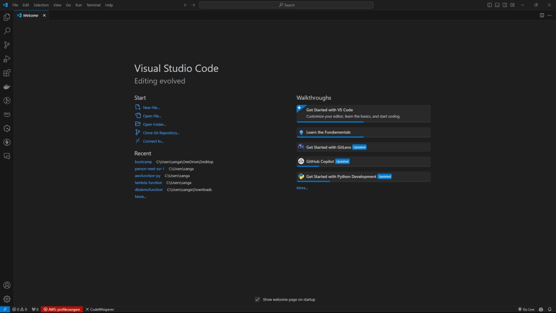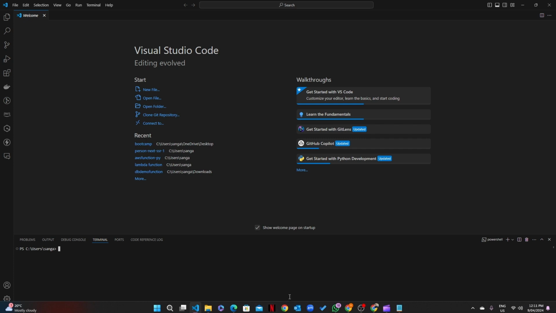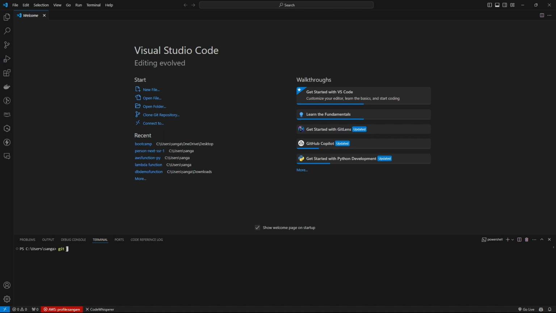To configure Git with your VS Code, make sure you have already installed Git on your system. After configuring Git in your VS Code, open the terminal, and we need to set up Git with a Git username and email. So make sure you have created a GitHub account previously, and after that you can copy your Git username and your email. So after that, in your command line, put in the command git config